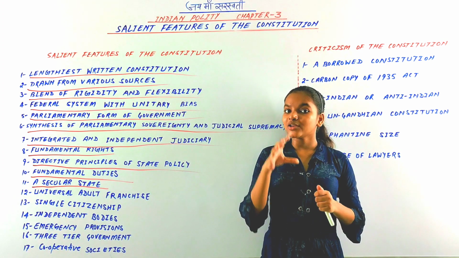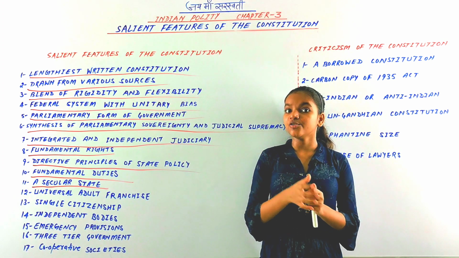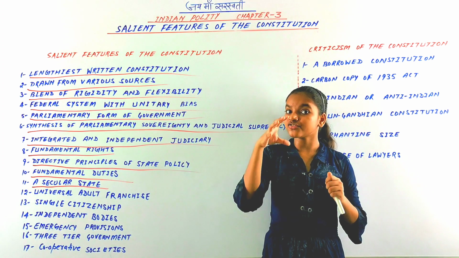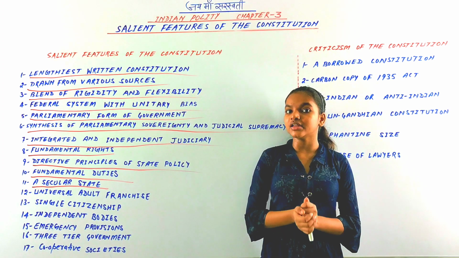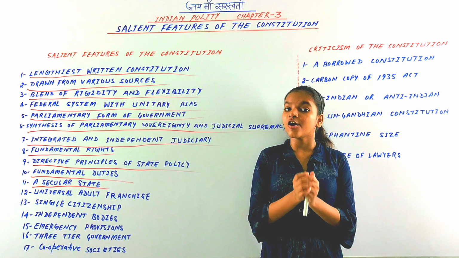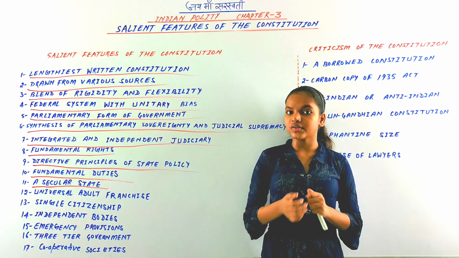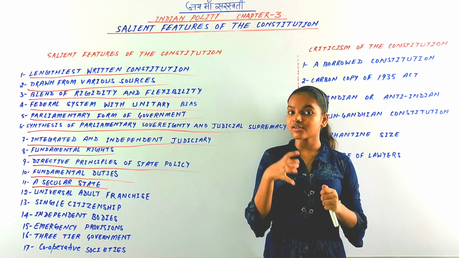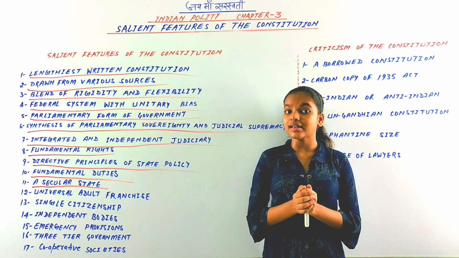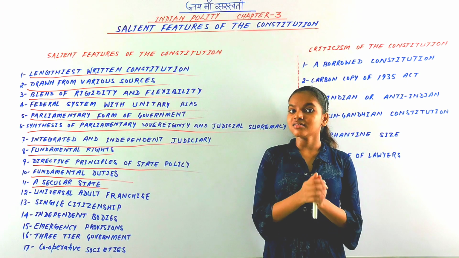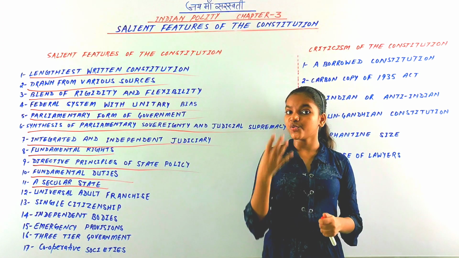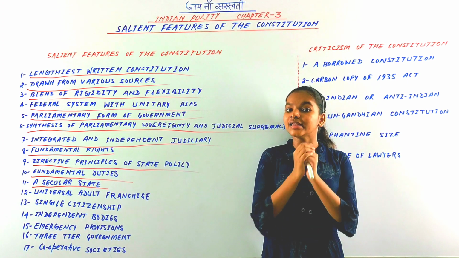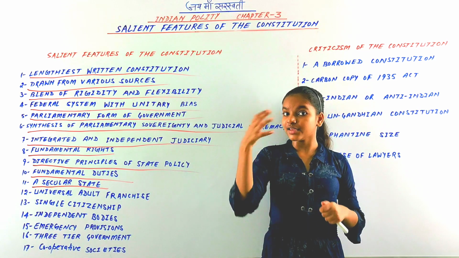Fourth, no instructions of any particular religion should be given in any government school. And the next feature that determines the secularism of India is that the citizens of India are free to propagate, profess, and practice any religion of their choice. This is their choice.